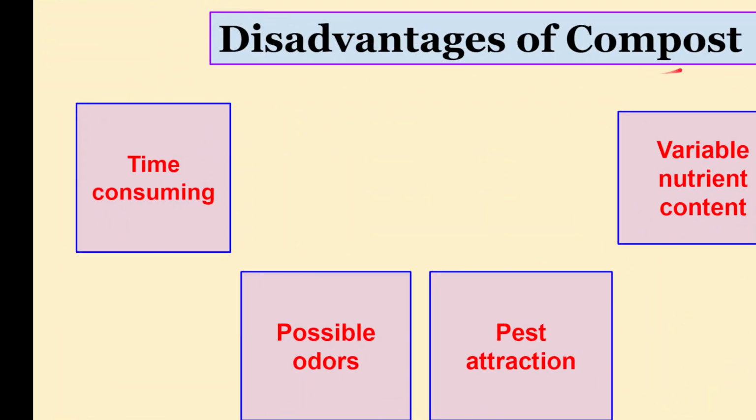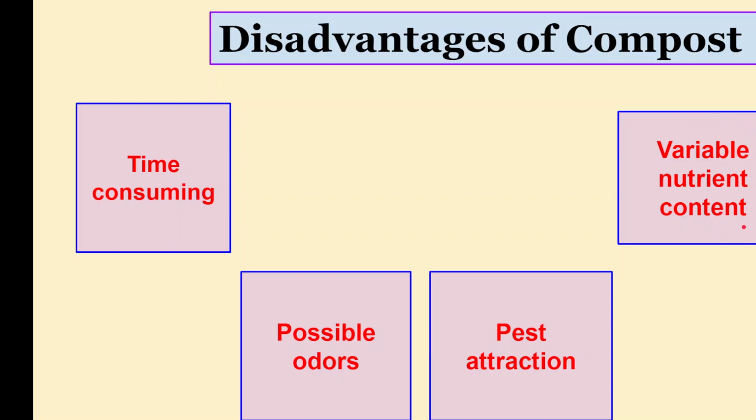And what are the disadvantages of compost? Every coin has two sides, positive and negative. Here in compost also we have something like that. It is a time consuming process. If you do everything properly, a minimum of 30 days is required to get the best compost. And sometimes if there is no proper ratio of nitrogen, green and brown materials, there will be odors, bad smell from that. And sometimes they may attract pests also, so that will be a menace to us.